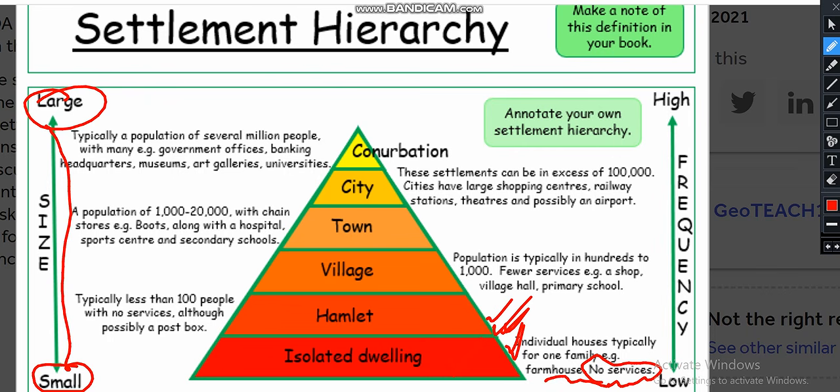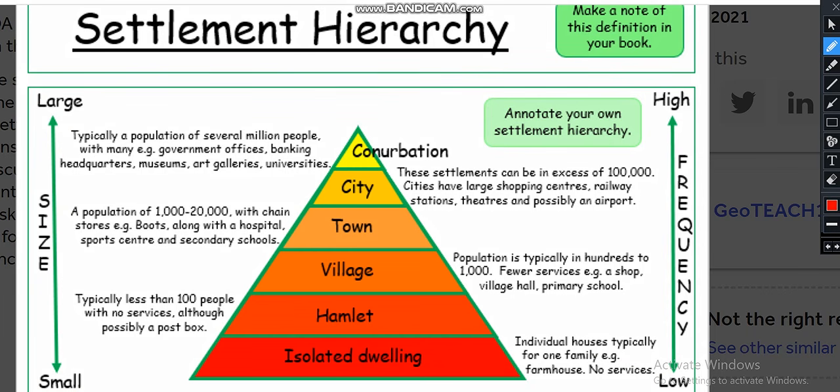A hamlet has typically less than 100 people with no services, although possibly a post box. From there, we have a village. A village population is typically in hundreds to thousands. There are few services here, like a shop or a primary school.